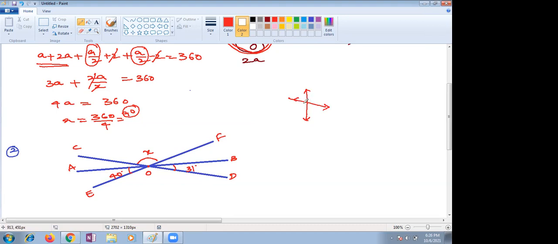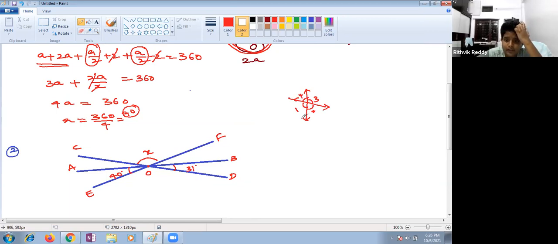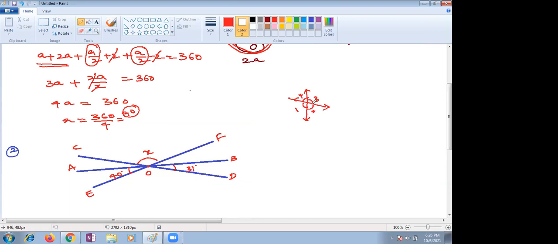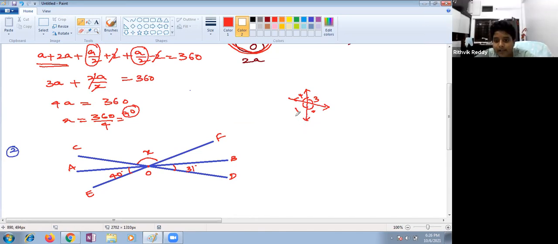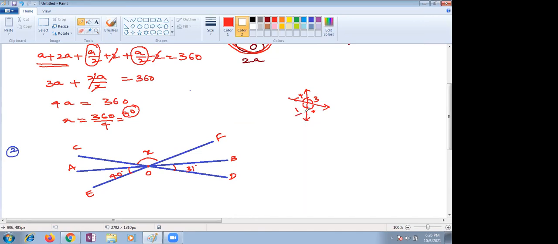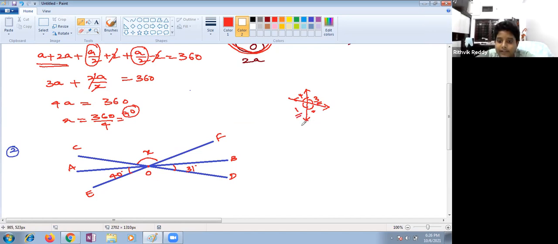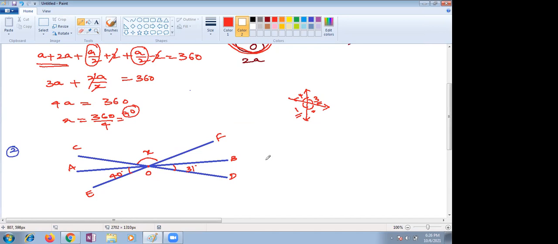Very good. Suppose this is angle 1, this is angle 2, this is 3, and this is 4. What is the angle relation between these? Ma'am, they all add up to 360, because it is a complete angle. Is there any relation between 1 and 3? Yes, ma'am, they are vertically opposite angles. 1 and 3 are equal. DOB and COA are equal. AOE and FOB are equal.